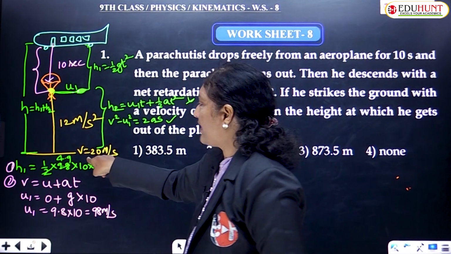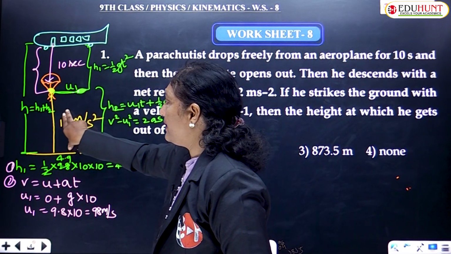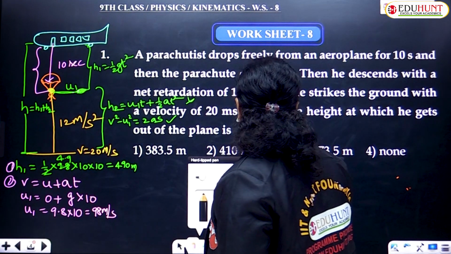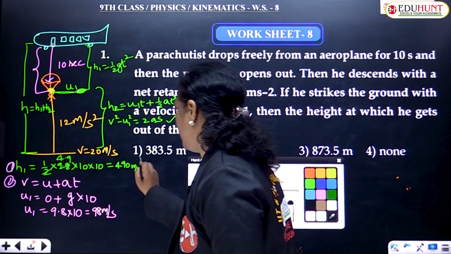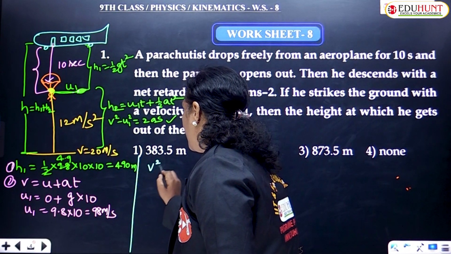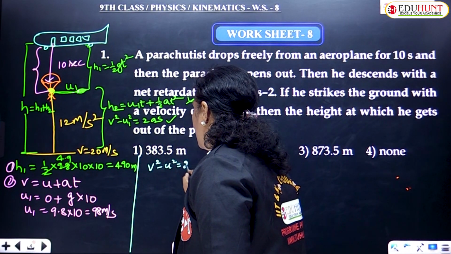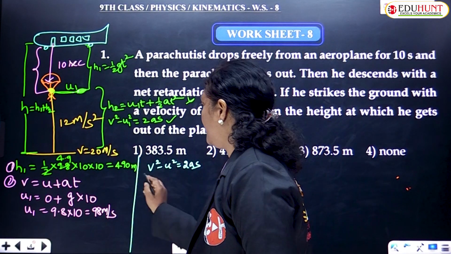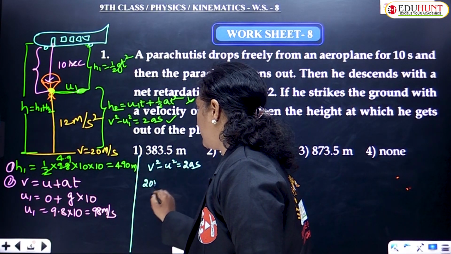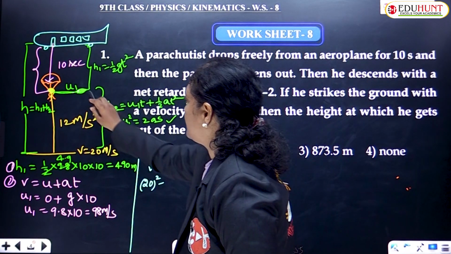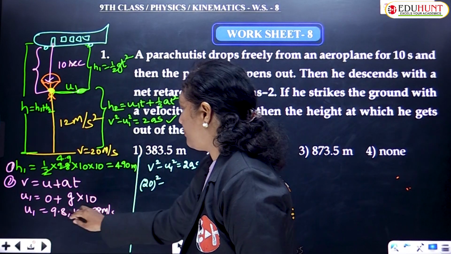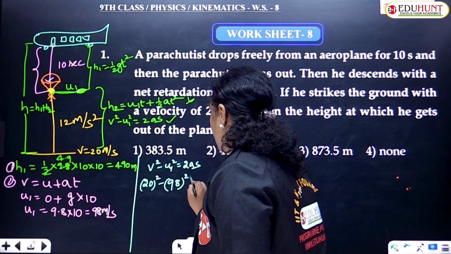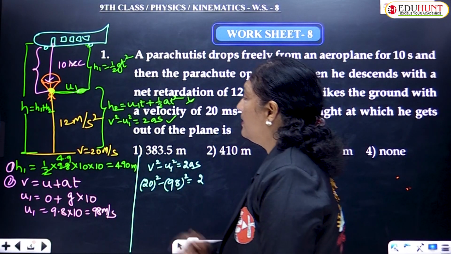So, you know the final velocity, initial velocity and acceleration is also known. By using the formula v square minus u square equals 2as. What formula, children? v square minus u square equals 2as. Substituting, what is the value of v? 20. 20 square minus u square, where u is the velocity attained here, that is u1, which we have just calculated, 98, whole square equals 2 into a into s.